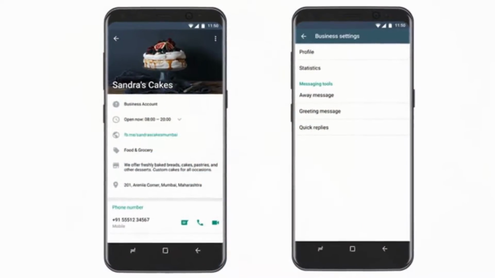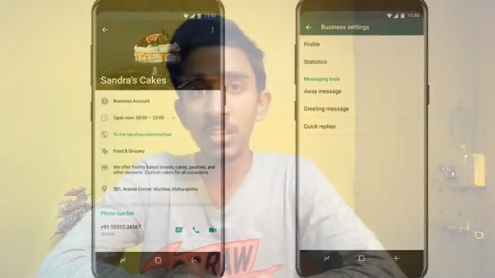So friends, right at the top we will start with this application's features. Here you can create your profile, you can have your image, whatever you want, you can include the description of your business and you can include your email address so that you can contact other users. Let me tell you friends, this WhatsApp business application is for medium and small entrepreneurs who are just starting off their business and want more growth in their business. This can be a great platform for all of them to communicate with other people, and there are so many basic features with this application.